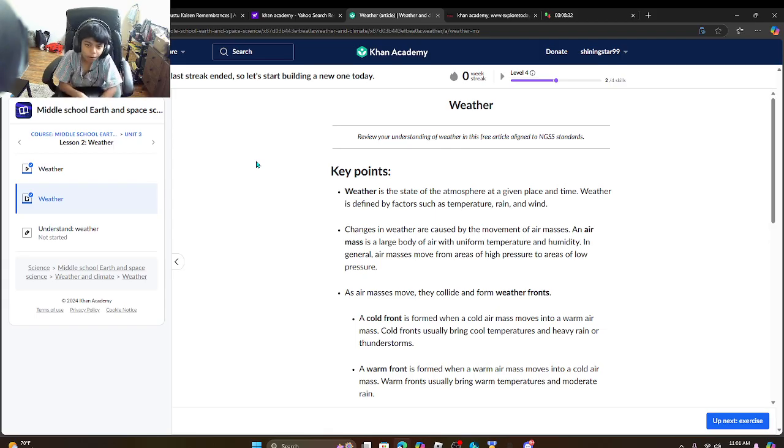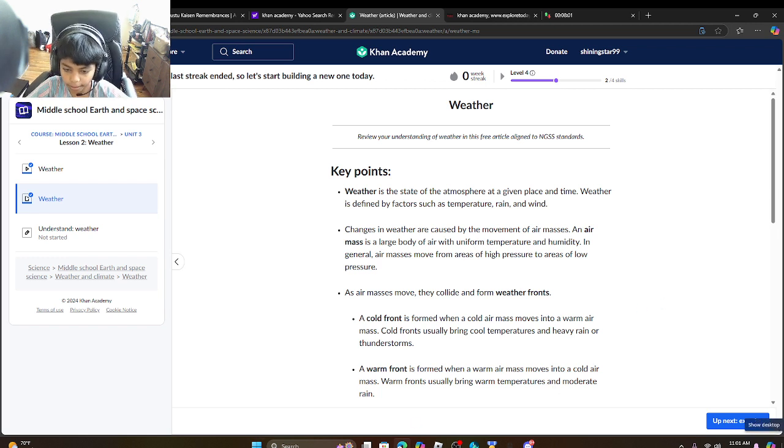Ready. Weather is the state of the atmosphere at a given place and time. Weather is defined by factors such as temperature and wind. Changes in the weather are caused by the movement of air masses. An air mass is a large body of air with uniform temperature and humidity. In general, air masses move from areas of high pressure to areas of low pressure.